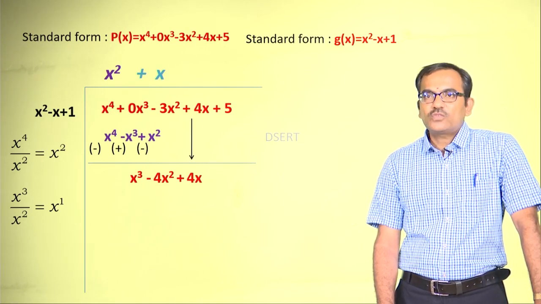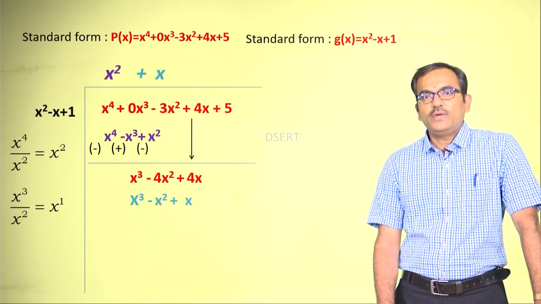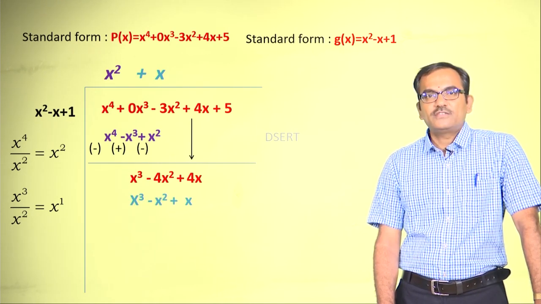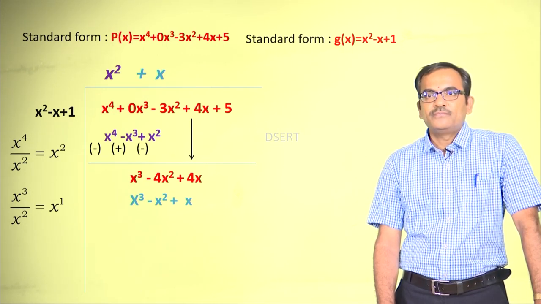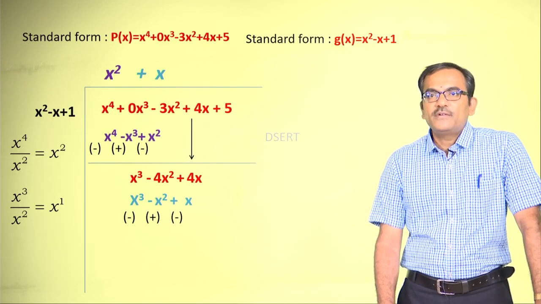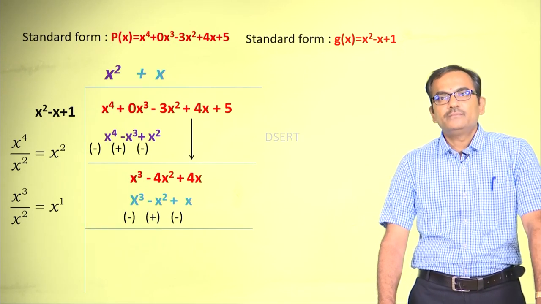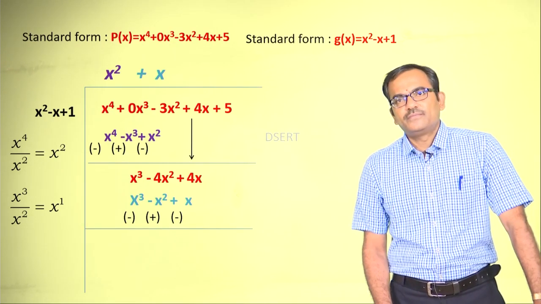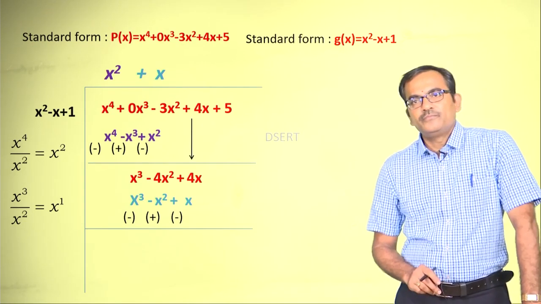Multiply x square minus x plus 1 with x. What do you get? You get it as x cube minus x square plus x. Change the sign and cancel the positive and the negative equal values, and ultimately we get this, right? And this is the end of the second step.